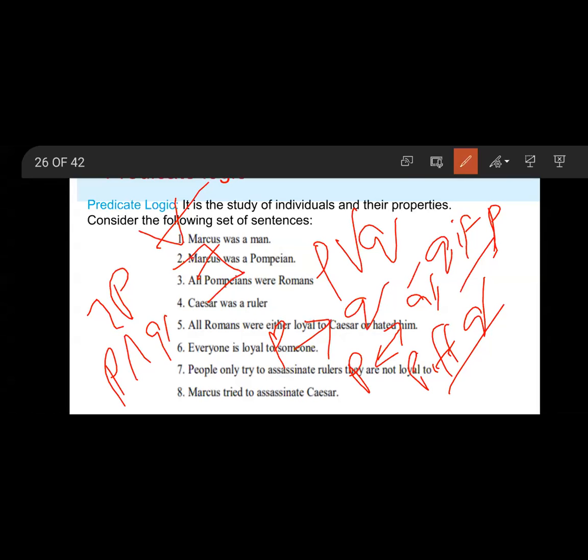Any occurrence of a variable in a formula not in the scope of a quantifier is said to be a free occurrence. Otherwise, it is called a bound occurrence. Thus, if x is a free variable in pi, it is bound in for all x pi and there exists x pi. A formula with no free variables is called a closed formula. What is a closed formula? A formula with no free variables.